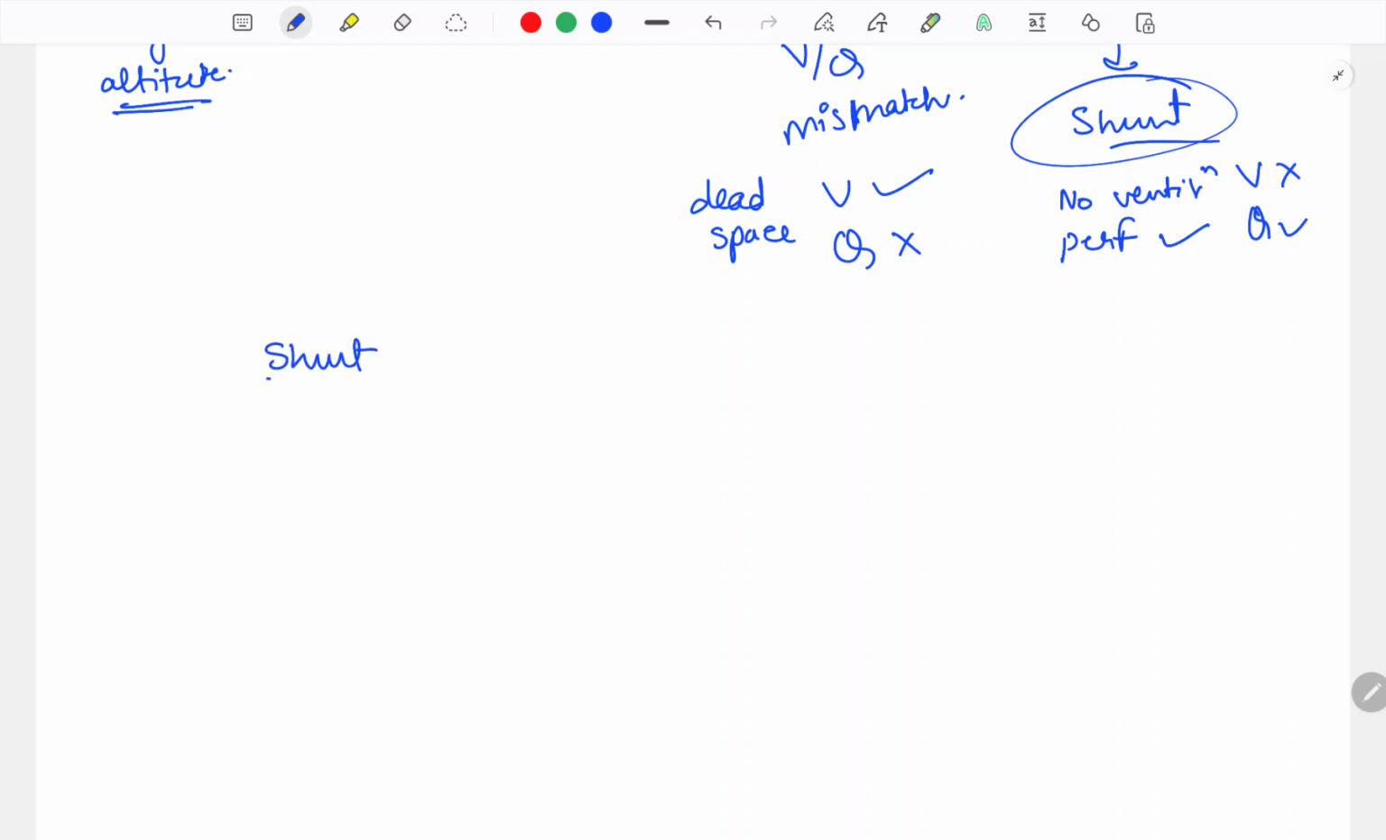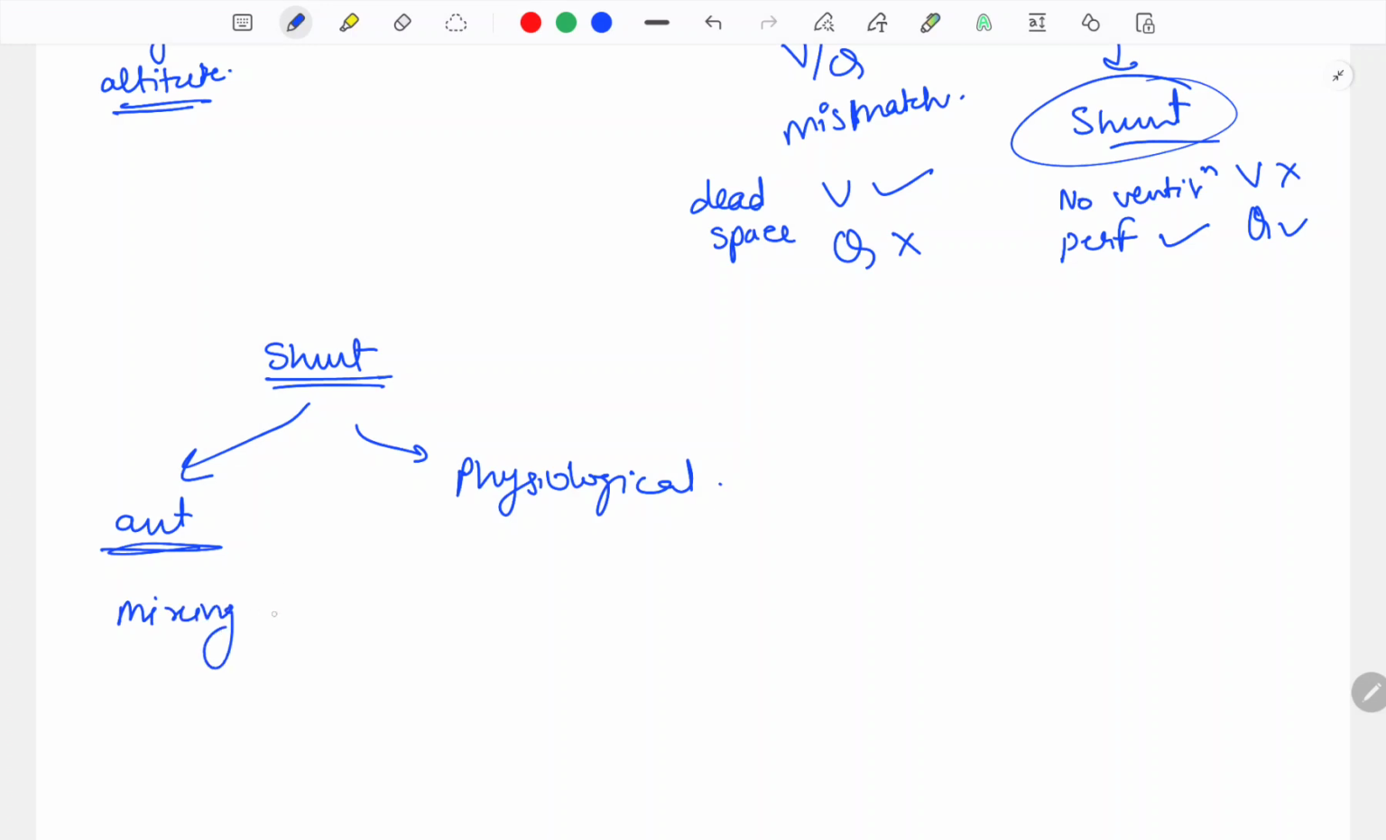Shunt can be anatomic and physiologic. Anatomic shunts are intracardiac shunts causing mixing of oxygenated and deoxygenated blood, and physiologic is like perfusing the non-ventilated alveoli in ARDS.